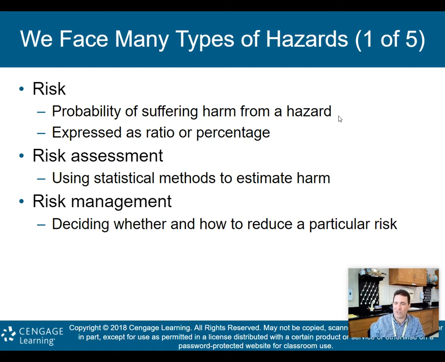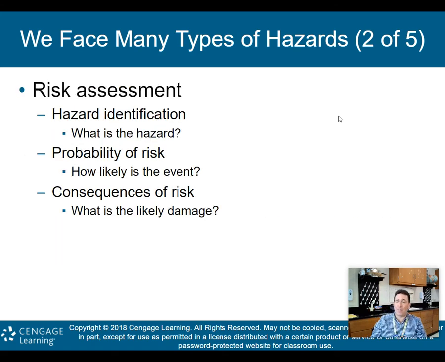So basically, what the steps are: we look at a risk, then we assess the risk, and then depending on what the assessment comes out as, we use that information to manage the risk, and that would be deciding whether or how we can reduce that particular risk.